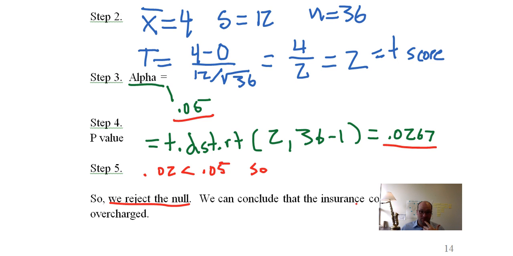Maybe not by very much, $4, but it's significantly more than 0, right? Whether or not it's actually a whole lot more than 0, that's a different question, but it's significantly different, meaning that the results of our sample were not just due to chance. There really was a difference from 0. In fact, the average was $4. So there you go, that's that one.